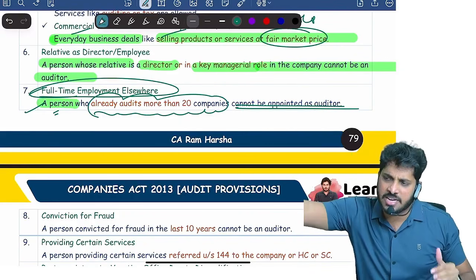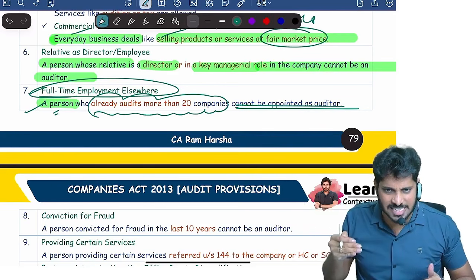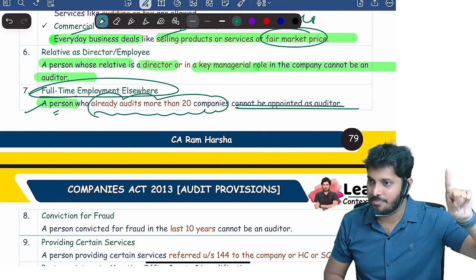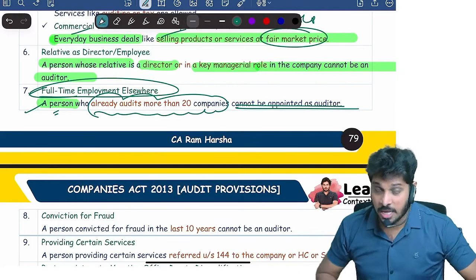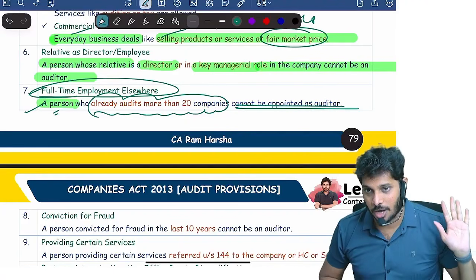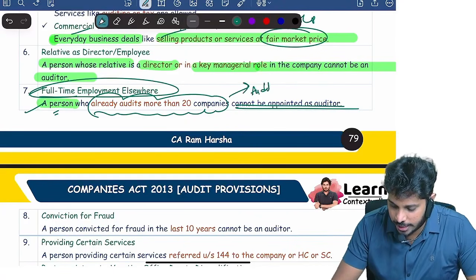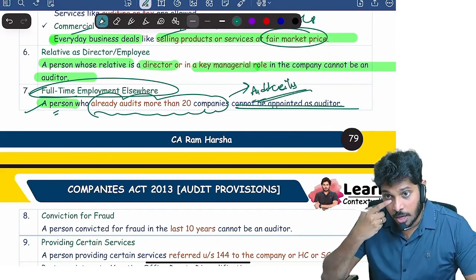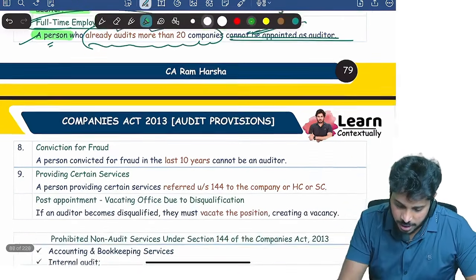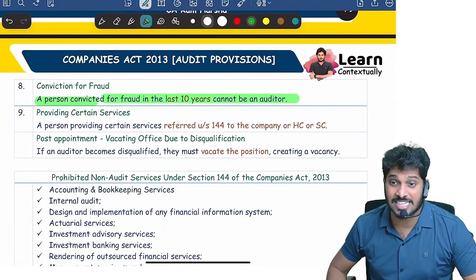So whenever I receive an auditor appointment proposal, I check on that day how many I'm acting as an auditor. If it is less than 20, no problem, accept it. If it is already 20, don't accept it. Are you clear? This second point is called the audit ceiling. Next, a person who has been convicted of fraud in the last 10 years.